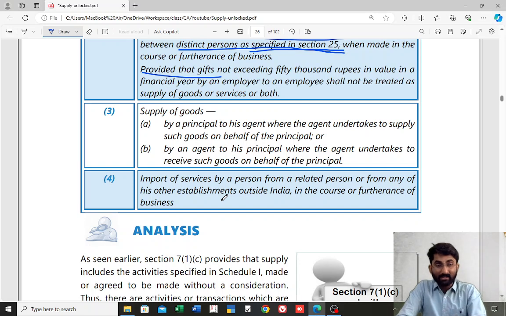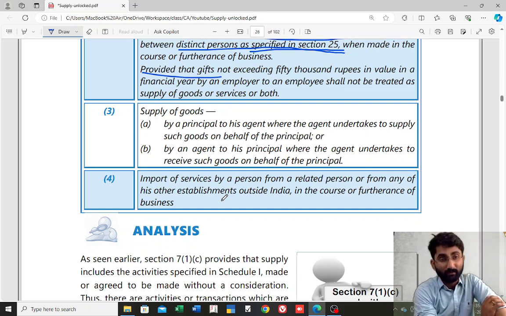But here, in section 7 subsection 1 clause C, Schedule 1 paragraph 4, it is importation of service without consideration and for business purpose. If it is not for business purpose, then it will not be considered as supply. So that was about Schedule 1.